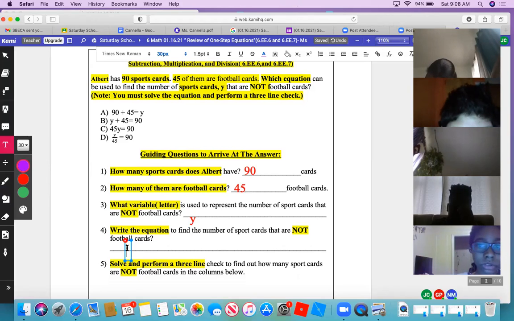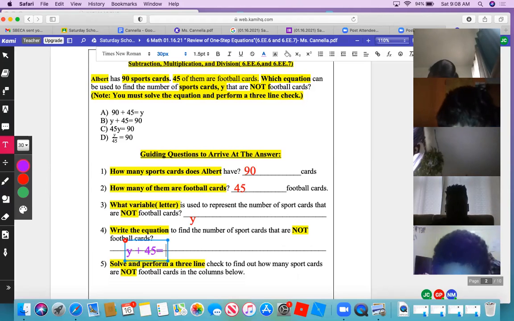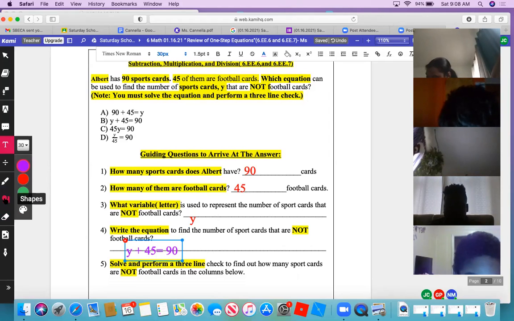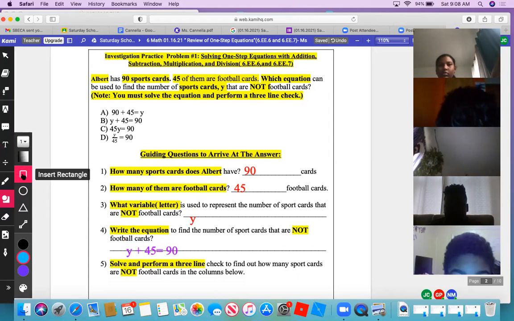It could be Y plus 45 equals 90. Thank you. So therefore, which answer choice should they select on their paper? A, B, C, or D if you look at the multiple choice? B.